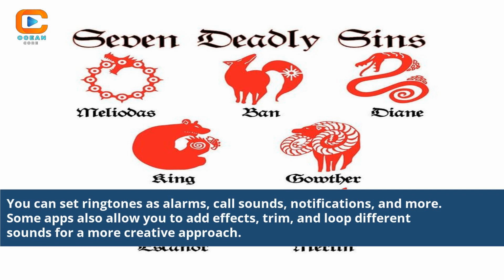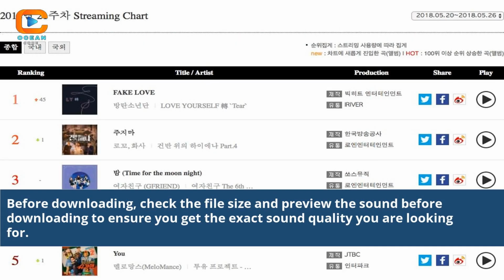You can set ringtones as alarms, call sounds, notifications, and more. Some apps also allow you to add effects, trim, and loop different sounds for a more creative approach. Before downloading, check the file size and preview the sound to ensure you get the exact sound quality you are looking for.